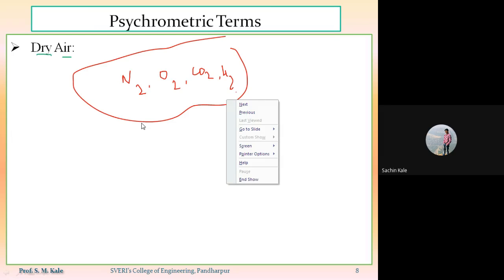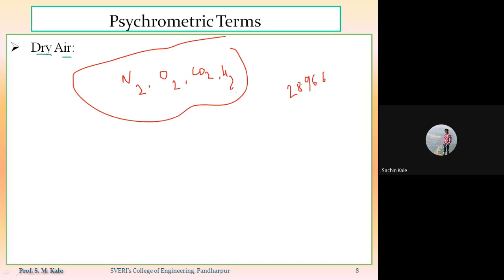So here afterwards, whenever the word air appears, that air is nothing but moist air, that is, a mixture of dry air plus water vapor. The molecular mass of dry air is 28.966, and the characteristic gas constant for dry air is taken as 0.287 kilojoule per kg Kelvin. So that is related to the first term, dry air.